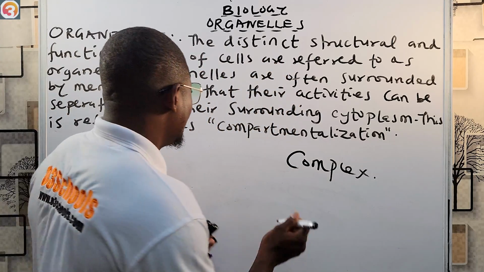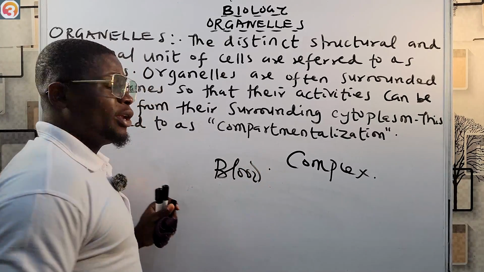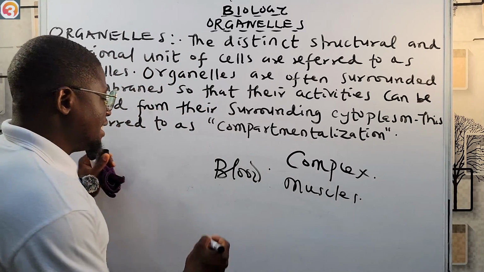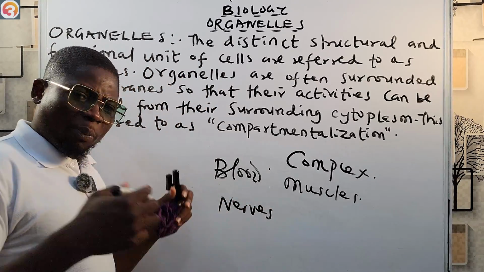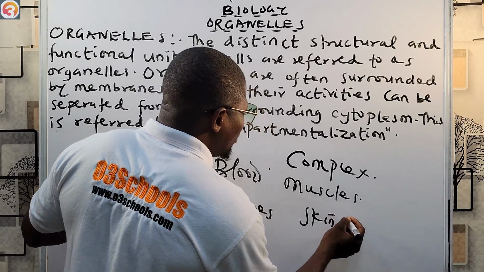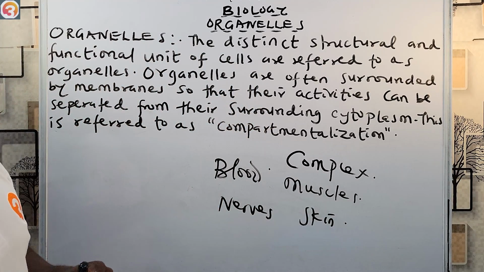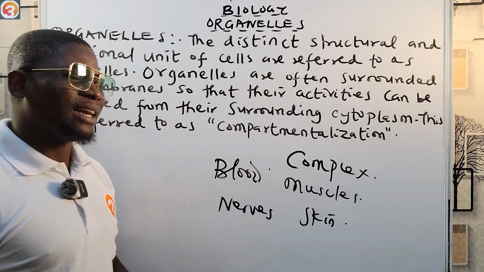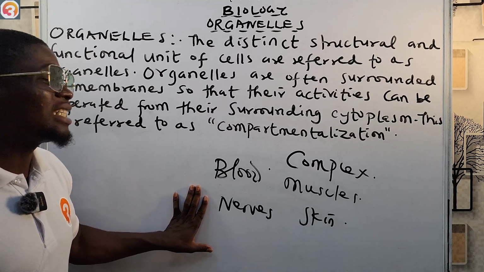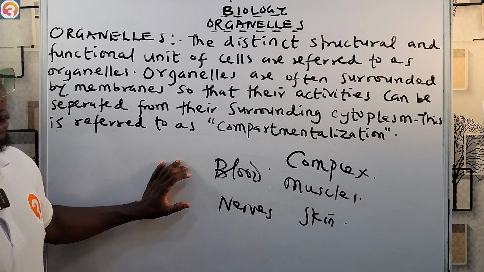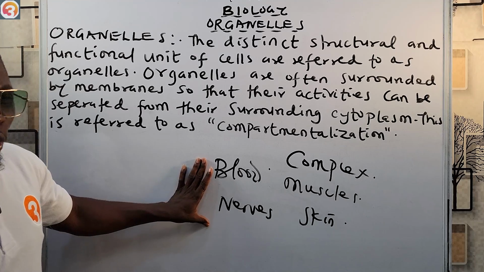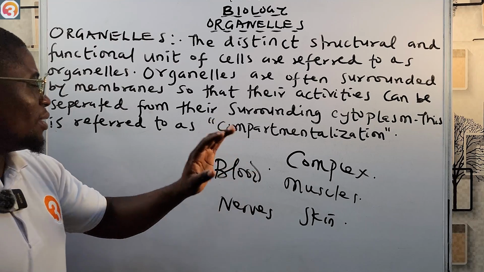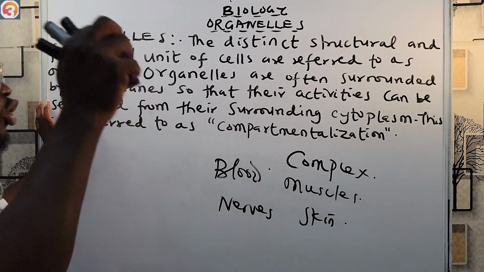Is it our blood? Made up of cells. Is it our muscles? Made up of cells. Is it our nerves? Made up of cells. Even our skin is made up of cells. So it is very important that you know that the human body contains trillions of cells, and everything from our blood, muscles, and nerves to our skin is made up of cells.